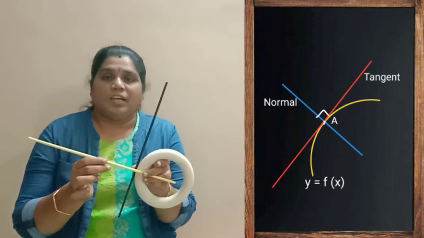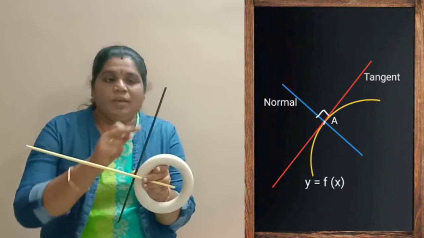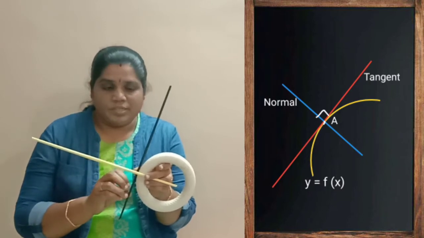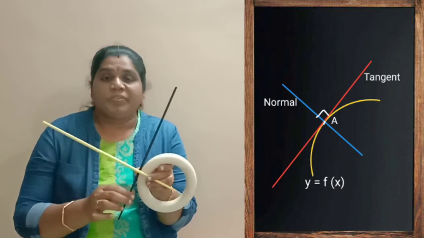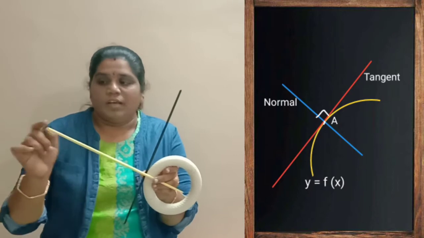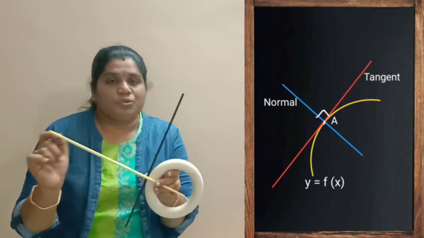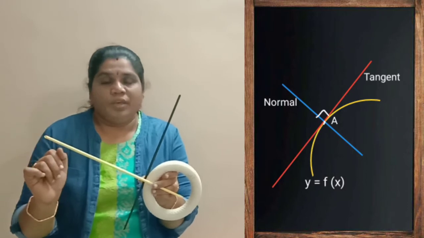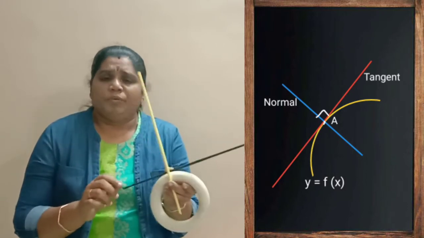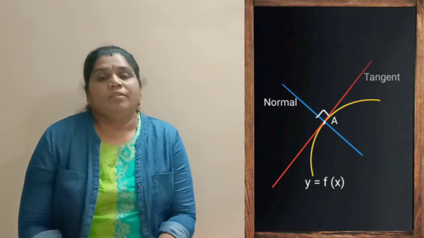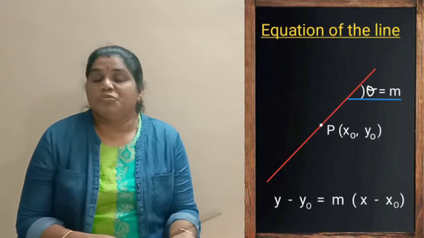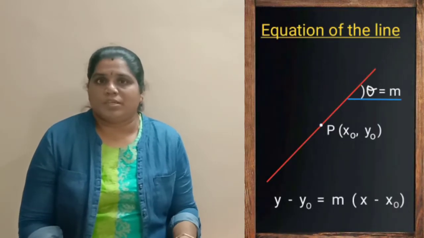In this chapter we are going to see the slope of the tangent, that is this black line, and the equation of the tangent. Then we are going to find the slope of the normal and also the equation of the normal. Before getting into this, let me recall the concept which we learned in the previous year.